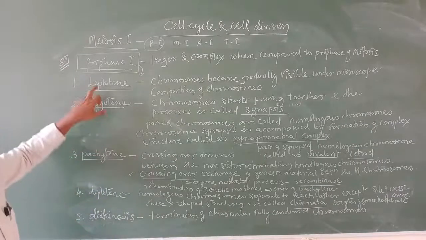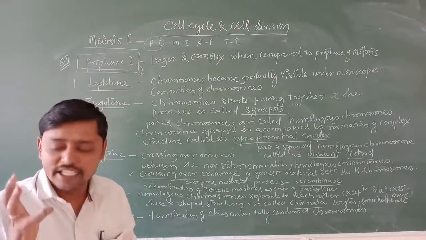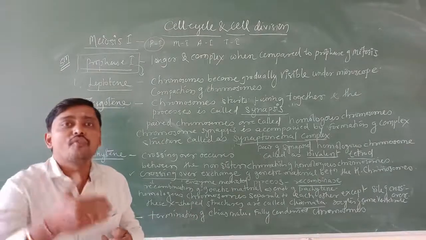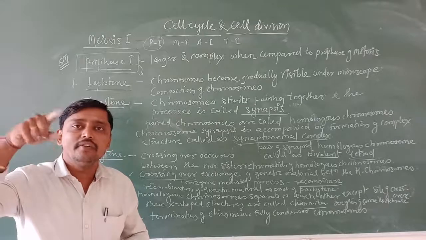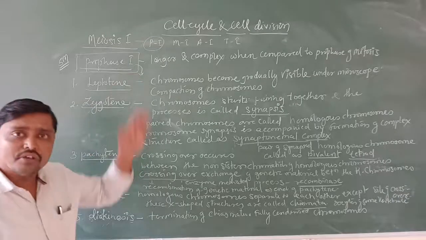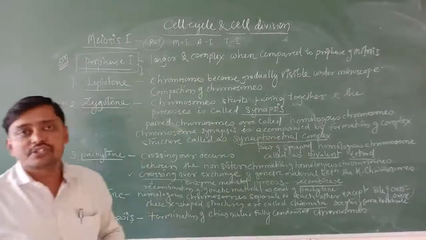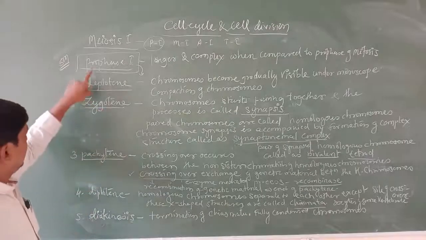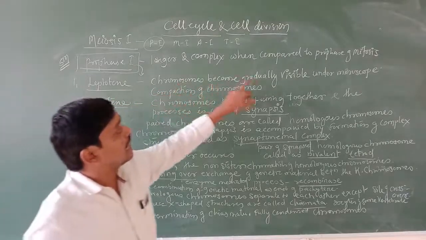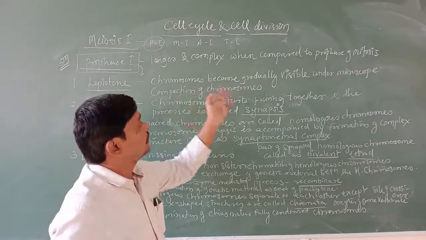Now leptotene, the prophase 1 of leptotene. You all know about the prophase: in prophase the chromatin starts condensing, it goes for formation of chromosomes, and the nuclear envelope is going to disappear. Likewise, those processes happen here also, but some complex processes we are going to study in prophase 1. In that, the first phase is leptotene. In leptotene, the chromosomes become gradually visible under the microscope, and there is compaction of the chromosome.